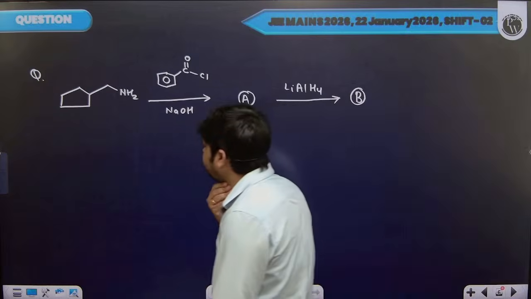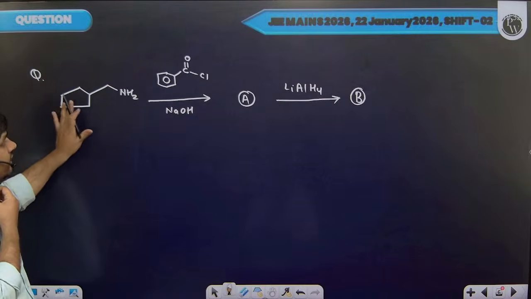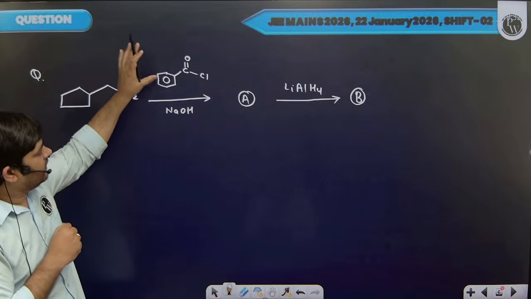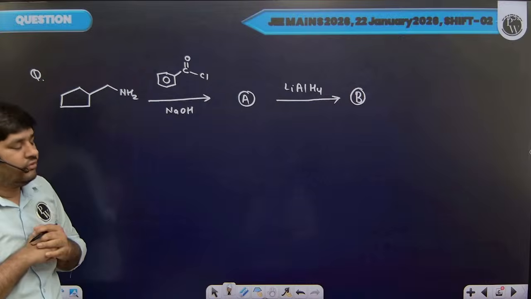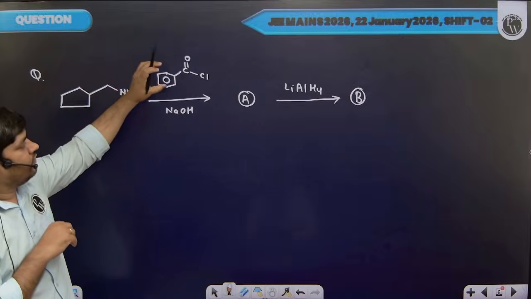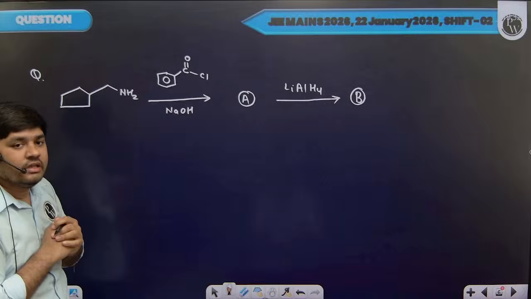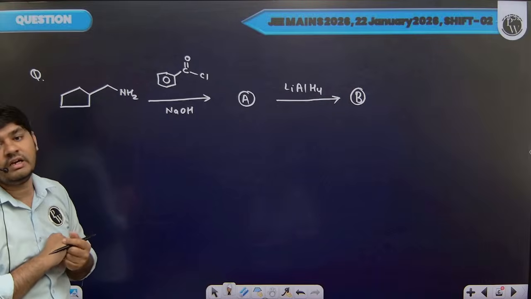Now, in this question, we have taken one amine. This is primary amine, and we are treating this primary amine with benzoyl chloride. Now, we know if we treat primary amine with acid or acid derivative, then there will be formation of amide, and we will get secondary amide.